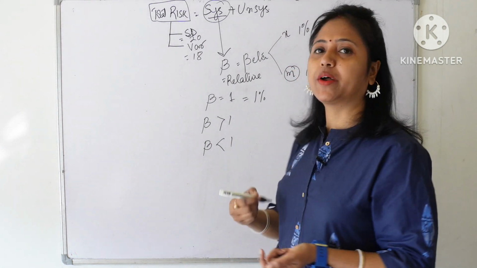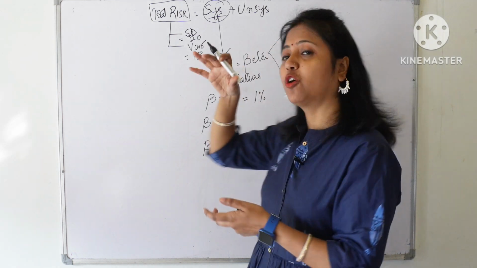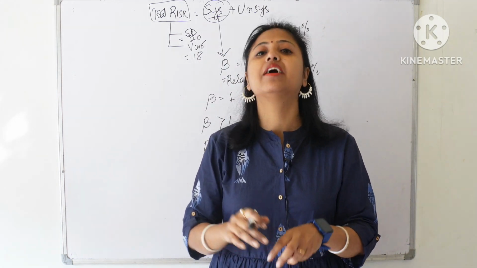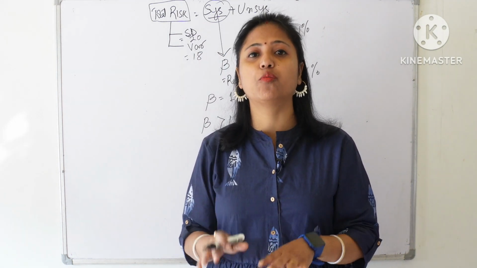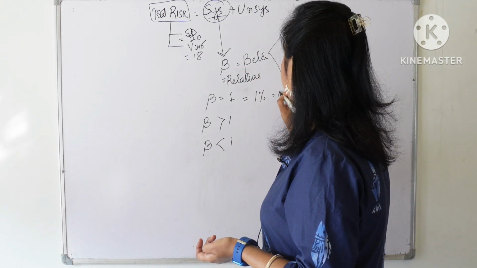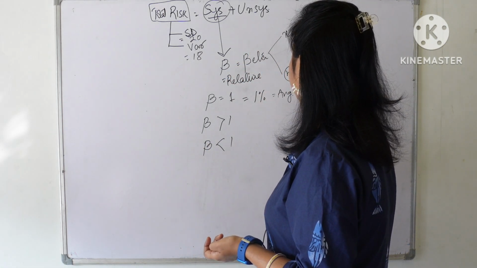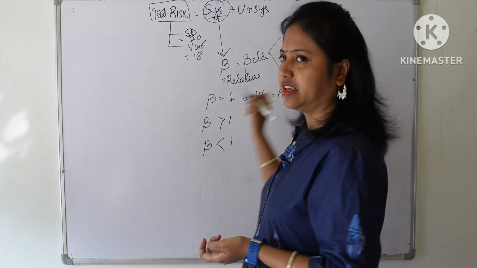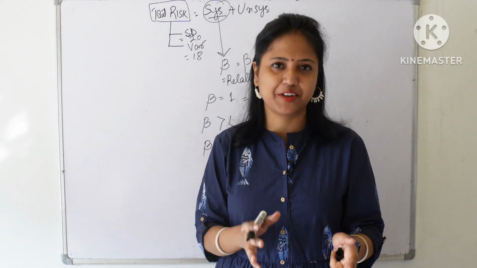If the market falls by 1%, my individual security will also fall by 1%. That means it is going as per the movement of the market, at par. So this type of security is considered to be average risky. Not very high, not very low.